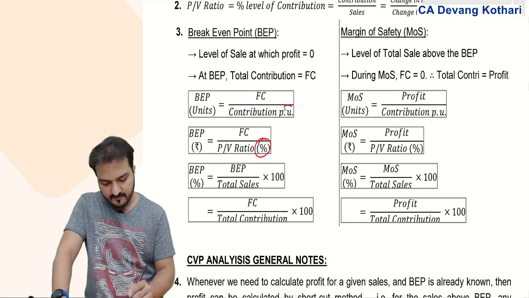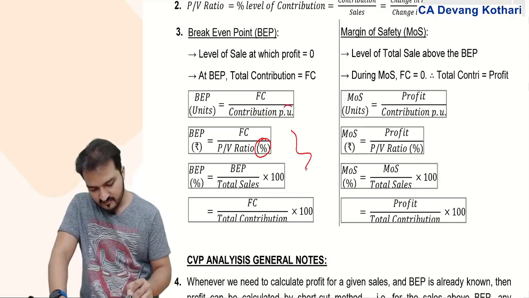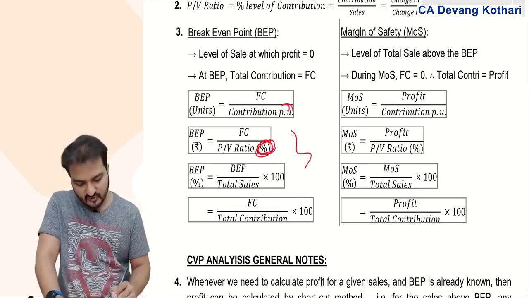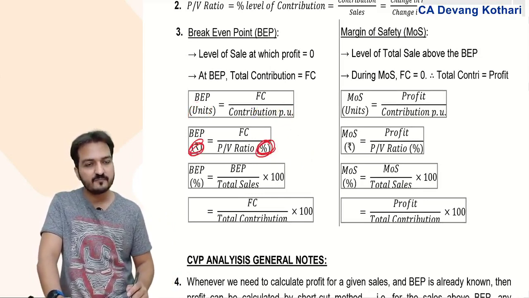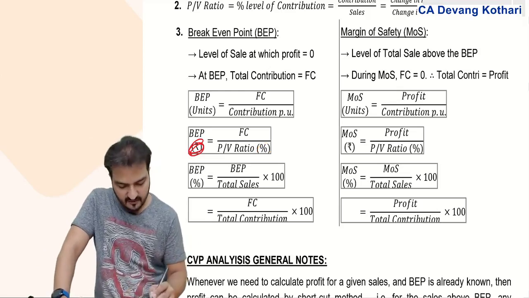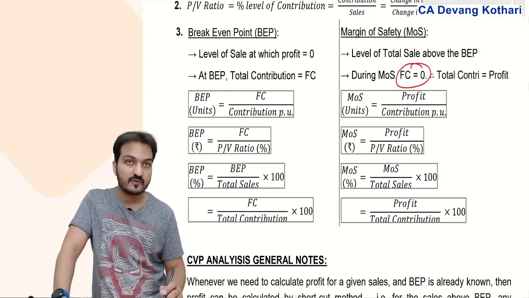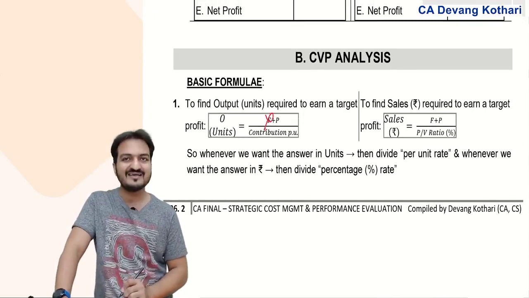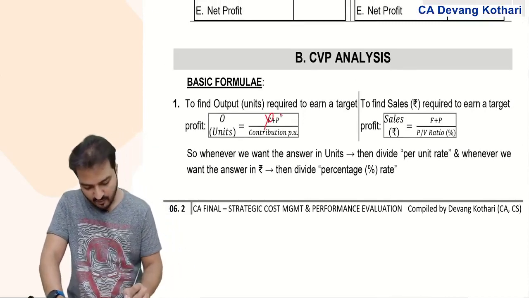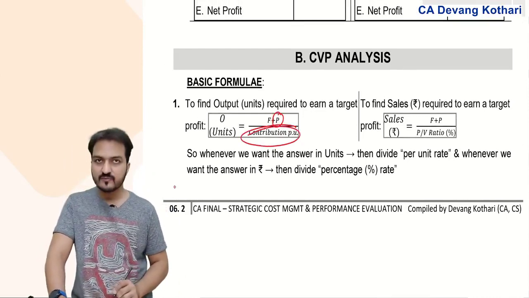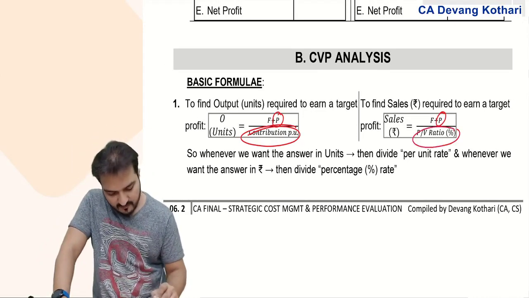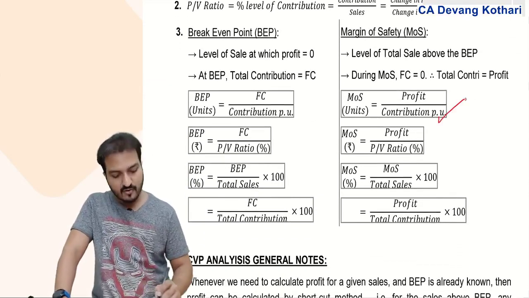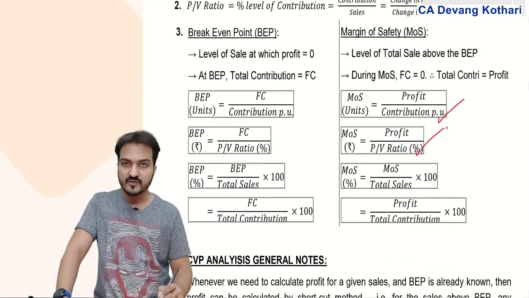You divide by per unit, it gives you the answer in units. And if you divide by percentage, it gives you the answer in rupees. Done? Yes. While for margin of safety, fixed cost equals zero. Then in that same formula, fixed cost is zero. What remains is profit divided by contribution, or profit divided by PV ratio. That gives me the margin of safety formulas: profit divided by contribution, profit divided by PV ratio.